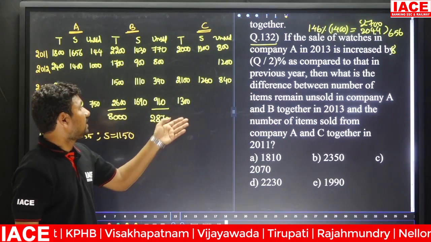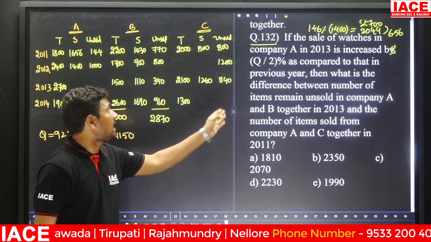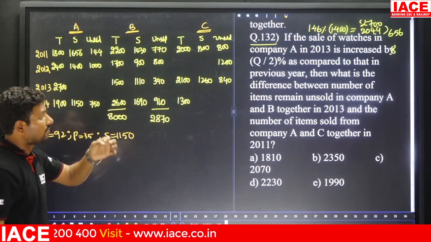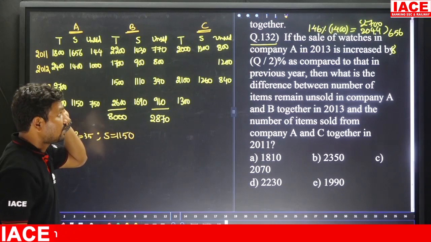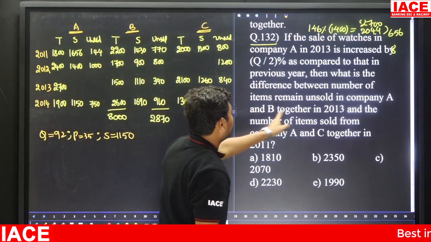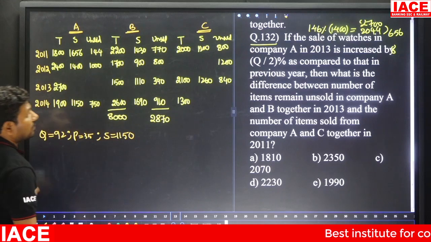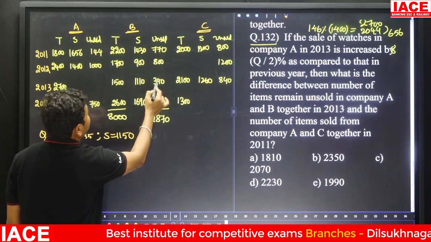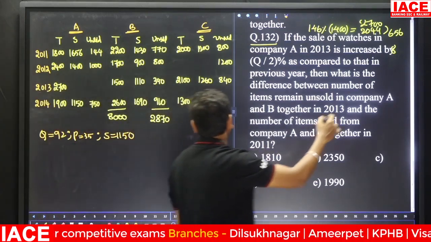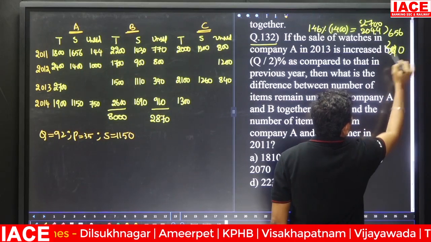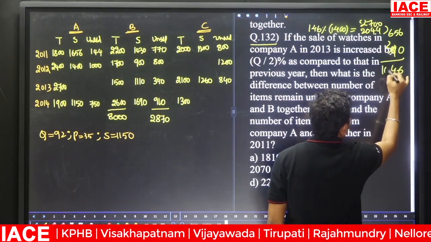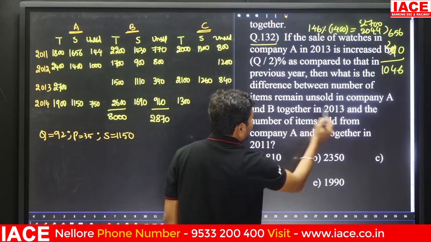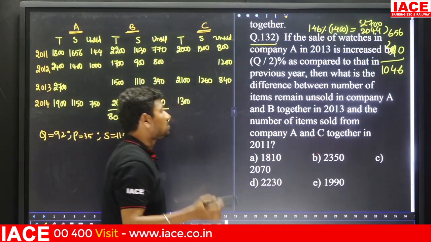Then what is the difference between the number of items remaining unsold in company A and B together in 2013 and the number of items sold from company A and C together in 2011? Here, unsold in company A and B together in 2013: the A value is 390, the B value is 656. 656 plus 390 is 1046. 1046. The unsold value for A and B together is completed.